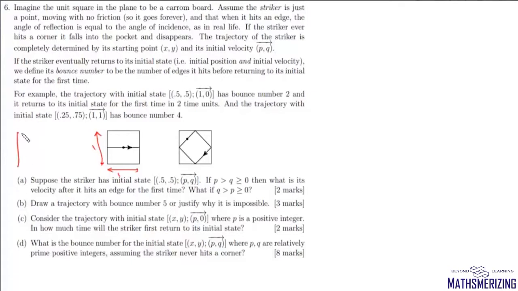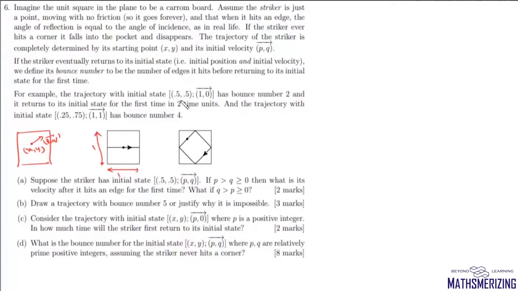So suppose we have any striker, then trajectory is determined by this point, which is x, y, and also its initial velocity, which is p, q. The p is in horizontal direction and q is in vertical direction. If the striker eventually returns to its initial state, we define its bounce number to be the number of edges it hits before returning to the initial state for the first time.